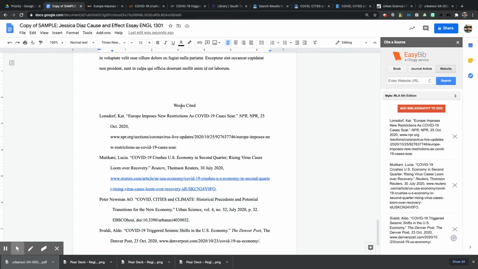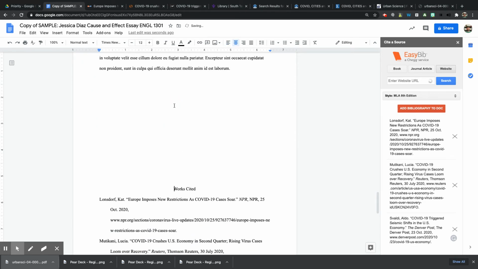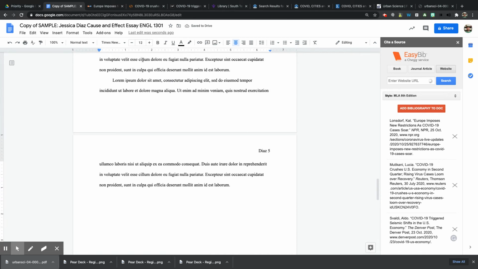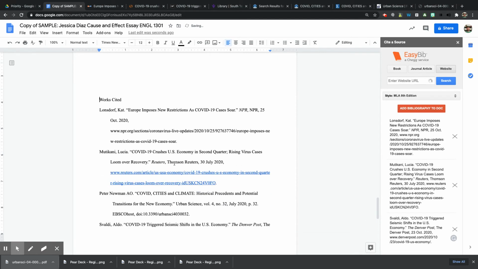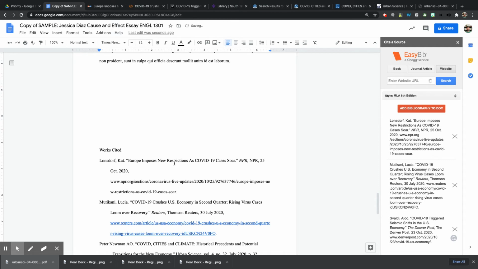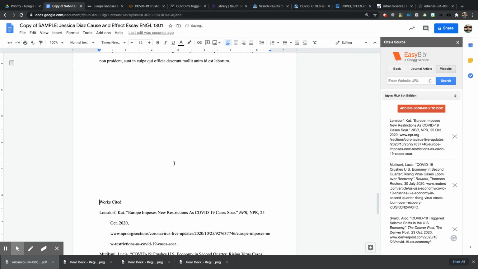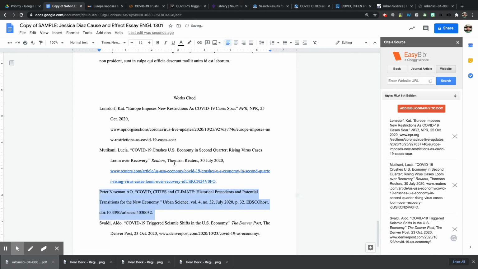Okay, now the one last problem is if your works cited is at the bottom of the page like this, it needs to be on a separate page. Now, if you go through and hit return to move it to the next page, and then when you're editing your paper, you end up making it longer, it's actually going to take the works cited and move it down the page improperly. So what we want to do is get it back where it was, where they gave it to us.